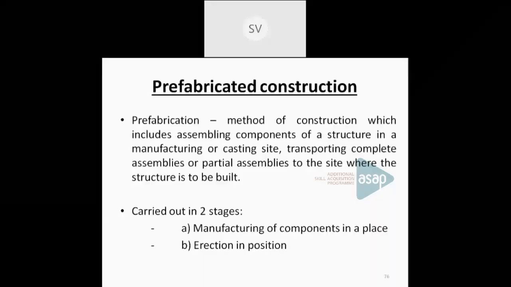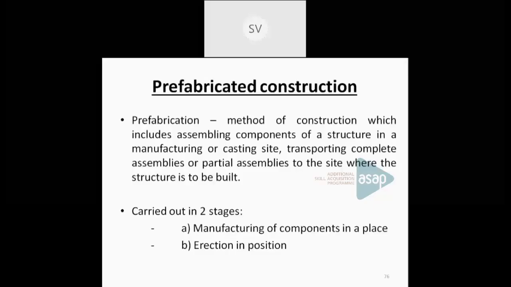Then they are transported to the site, erected in position and joined together. Steel structural systems usually use these construction techniques. We have already seen that. But now concrete structures are also using prefabricated construction.